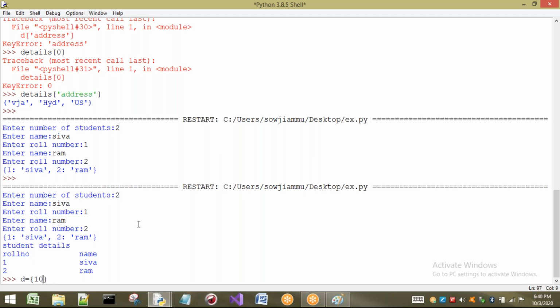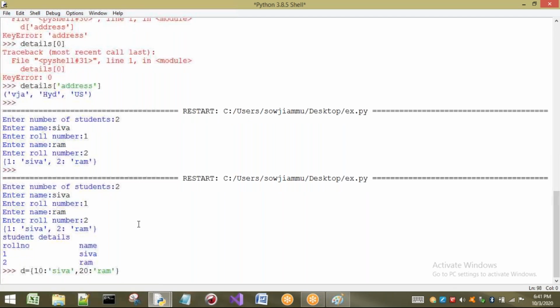Just I will take 2 at 10. Here I will take some Shiva. You can take anything here, but to understand clearly, I am taking numericals and strings to differentiate key and values. You can take anything, no problem. So Shiva and Ram I am going to take here. Now the concept is I want to add some elements to my dictionary.